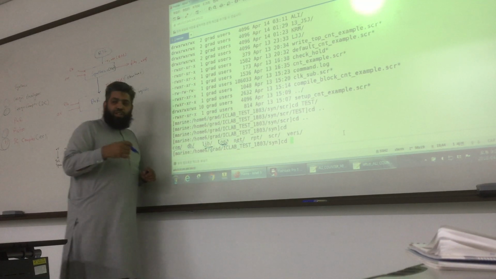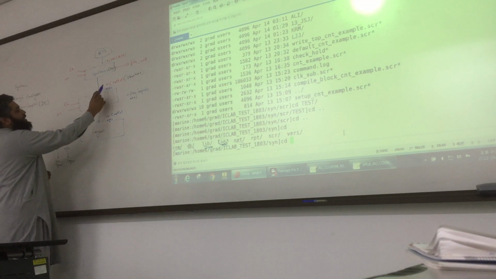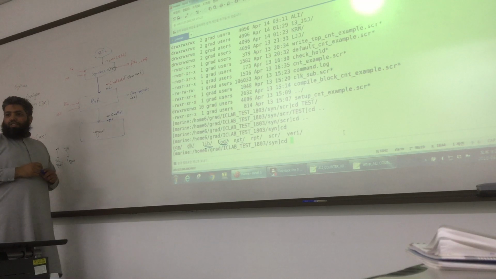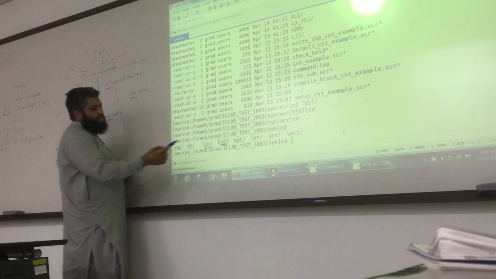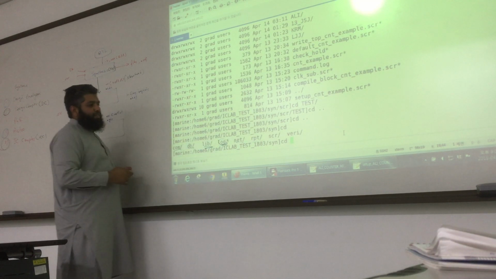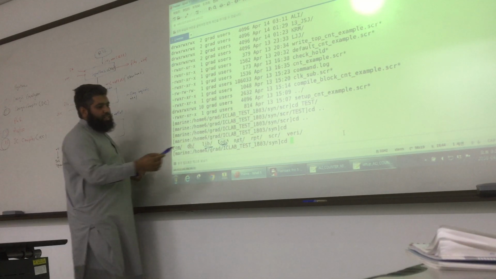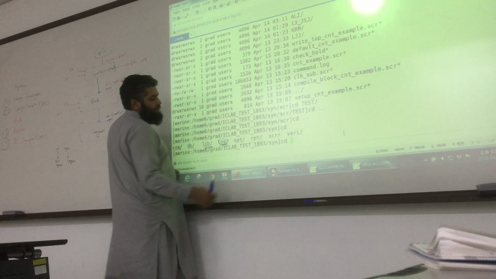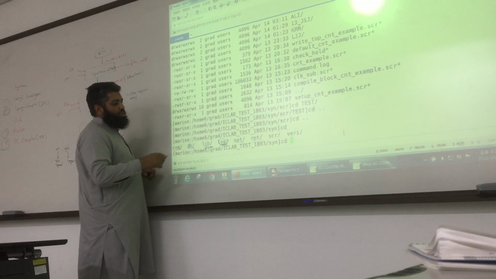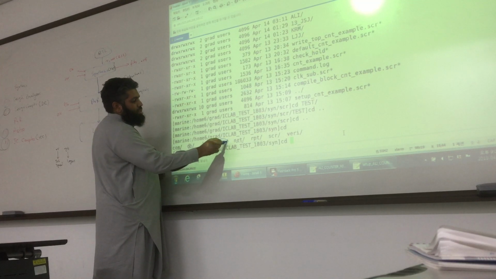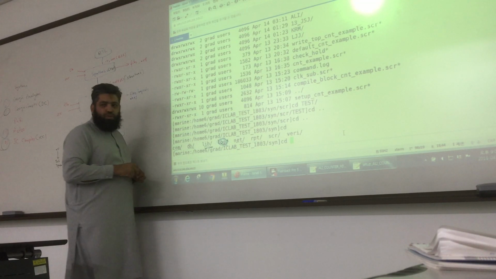This is the netlist. Your netlist will be here in this folder, and these are different reports, and these are the scripts, and these are Verilog or VHDL.